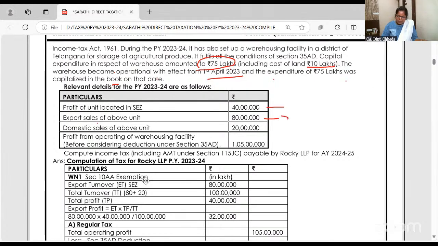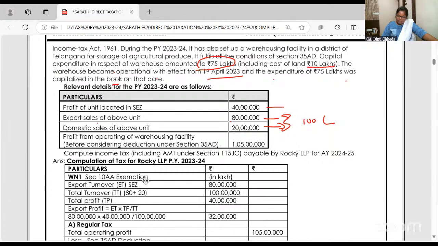Export turnover, domestic turnover. So what will be the total turnover? 100 lakhs: 80 lakhs is export turnover, domestic turnover is 20 lakhs. So total turnover is 100 lakhs. Profit of unit located in SEZ, 40 lakhs. Profit from operating of warehousing facility.